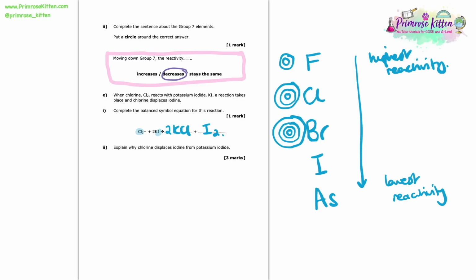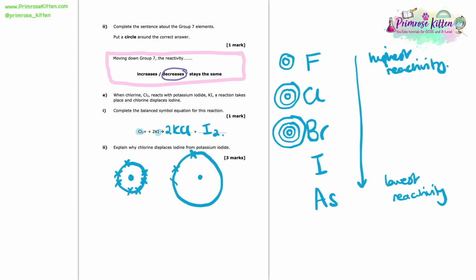So we can see then that there's more and more and more shells as we go down this group. Now let's remember that if we have a group 7 element, the way in which we are going to get a full outer shell will be by gaining 1 electron, because by being group 7, they currently have 7 electrons in their outer shell.